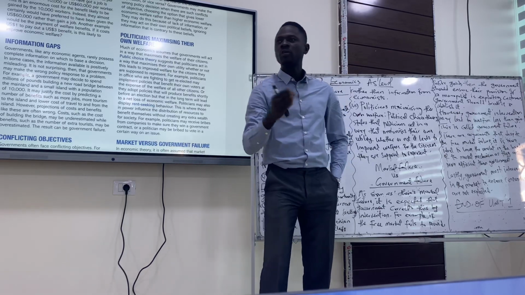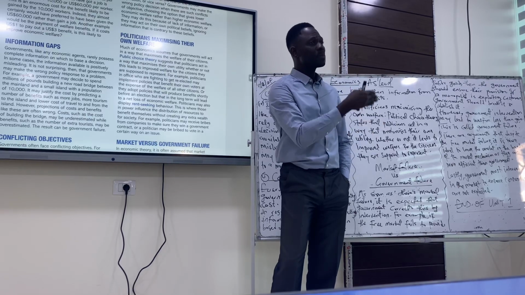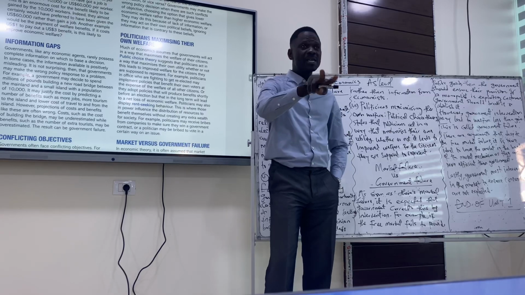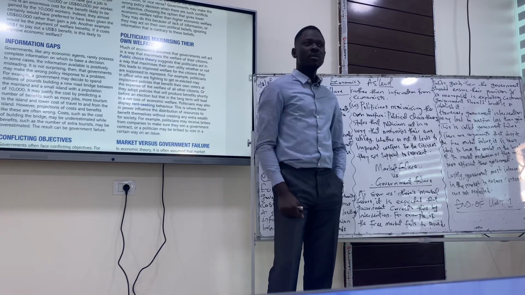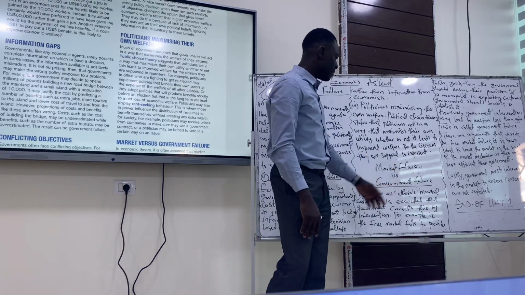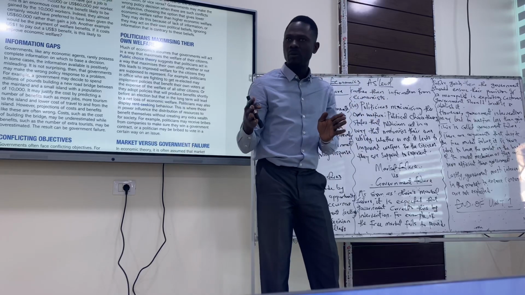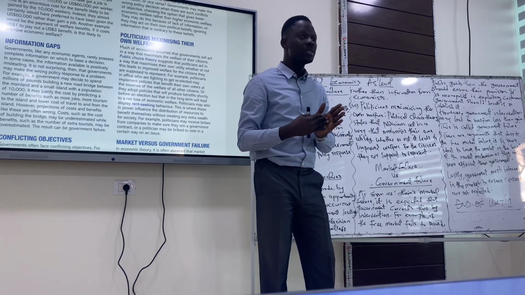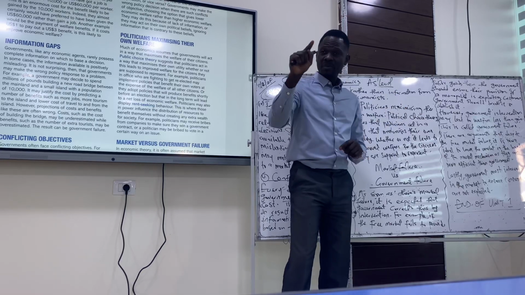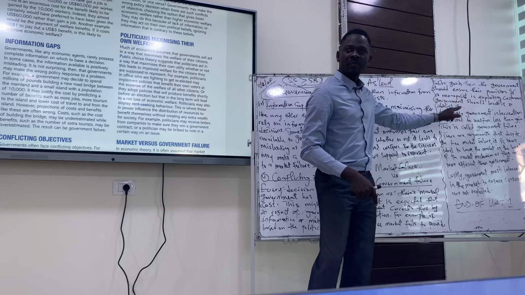So whatever government cannot produce, the market system will produce it. Whatever the market system cannot produce, government will produce them. So that means we need both government and the market system to run the economy. Do you get the point I'm making here? So what is about market failure versus government failure? Like I said earlier, the market could fail. One of the reasons why the market could fail is that the market might lack the provision of public goods. So if the market does not provide public goods, it is expected that government should provide it.